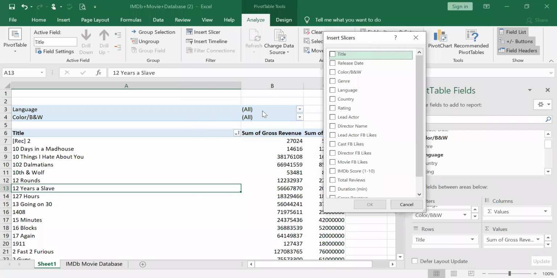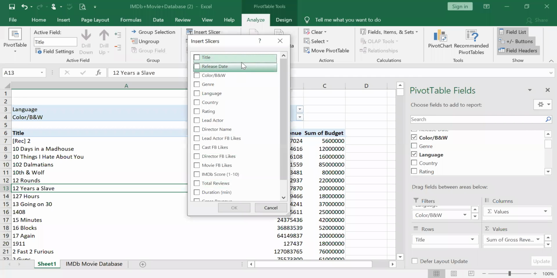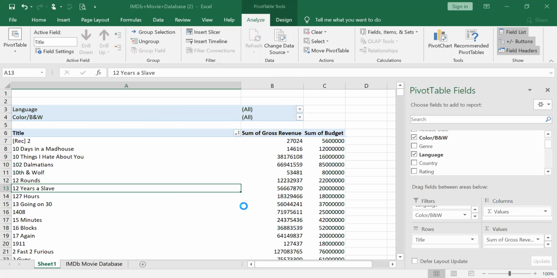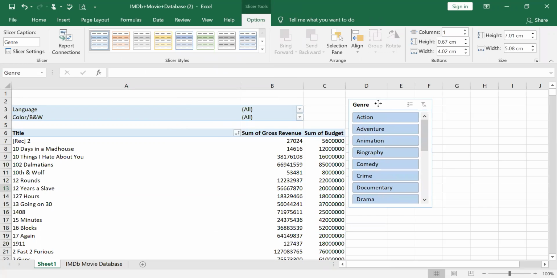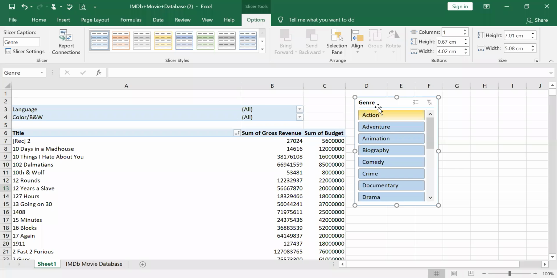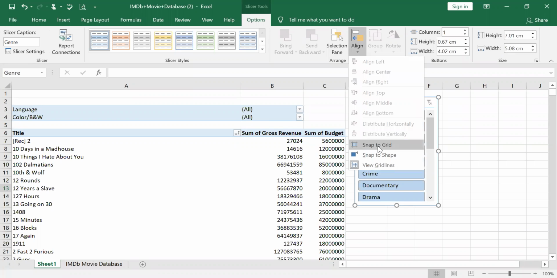When I do, I get this complete box, which includes all the fields for slicers. I can click genre, and I can filter based on this genre. For example, if you click okay, very beautifully it will come like this. And this is called a slicer. I have alignment too, so I can align what kind of grid you want.